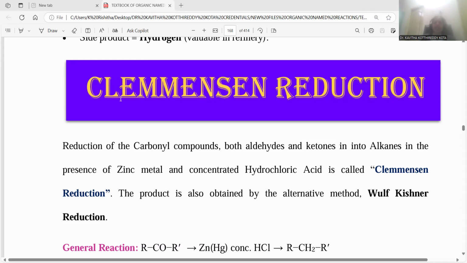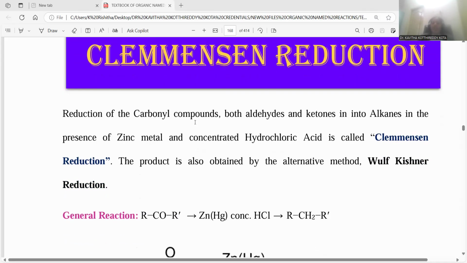So this is the reaction Clemmensen reduction, the concept retrieved from the textbook, that is the AI driven textbook of organic named reactions, authored by Dr. Kavita Kothireddy Kota. Clemmensen reduction is the concept we are discussing. Reduction of carbonyl compounds, both aldehydes and ketones, taking place into alkanes as the final product in the presence of metallic zinc and concentrated hydrochloric acid is regarded as a Clemmensen reduction, right?